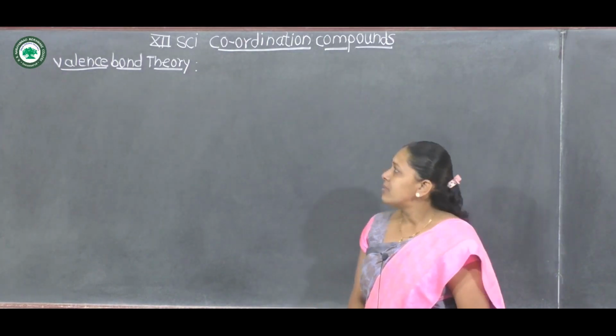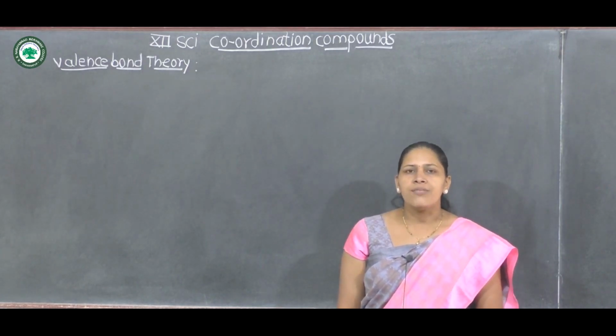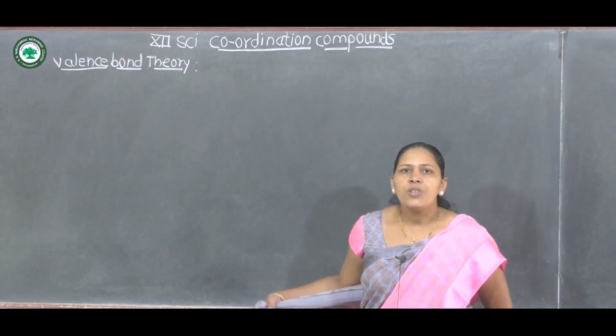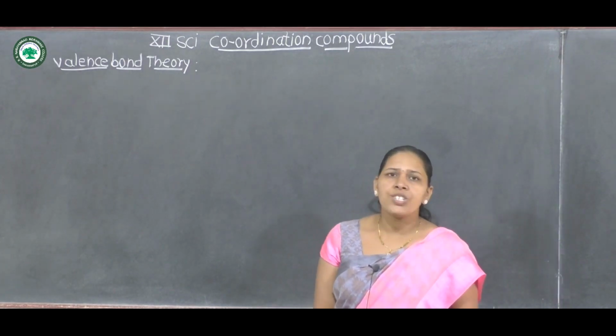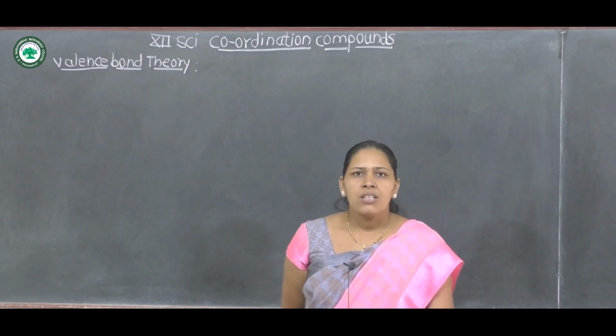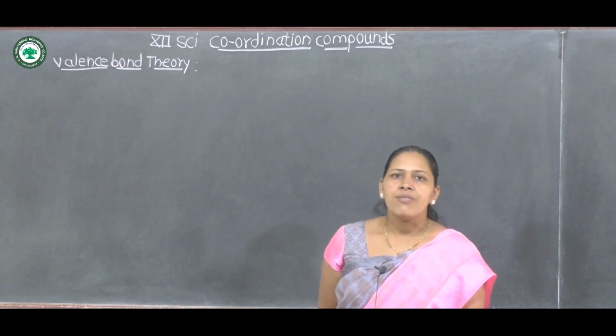First example: according to valence bond theory, how can a ligand form a coordinate bond with the central metal ion? We know that in coordination compounds, ligands are electron pair donors, therefore they are called Lewis bases, and the central metal ion or atom is an electron pair acceptor, therefore the central metal ion or atom is called a Lewis acid.